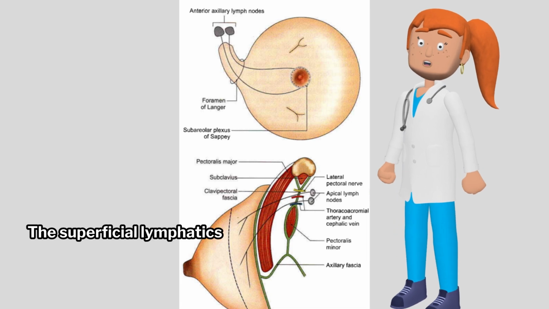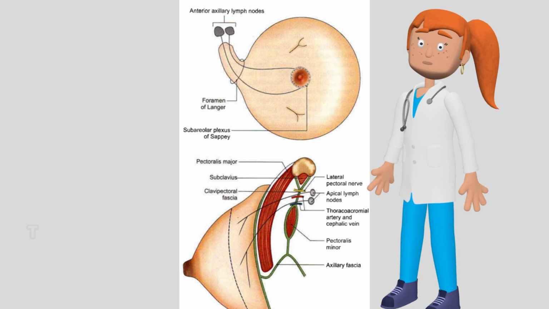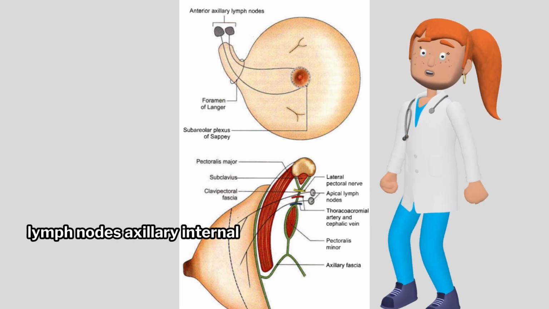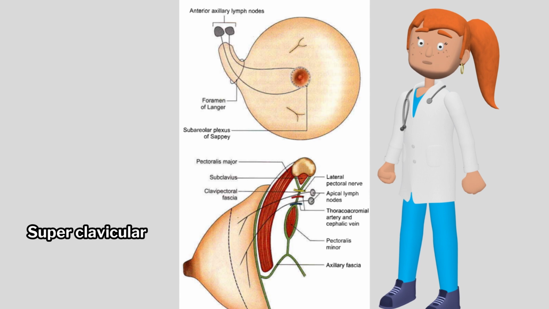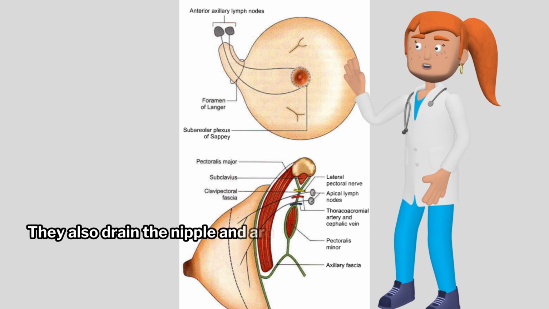The superficial lymphatics drain the skin over the breast except for the nipple and areola. The lymphatics pass radially to the surrounding lymph nodes: axillary, internal mammary, supraclavicular, and cephalic. The deep lymphatics drain the parenchyma of the breast. They also drain the nipple and areola.